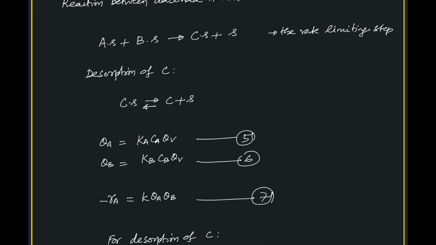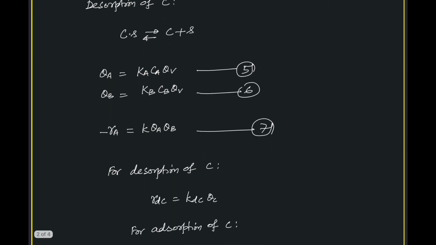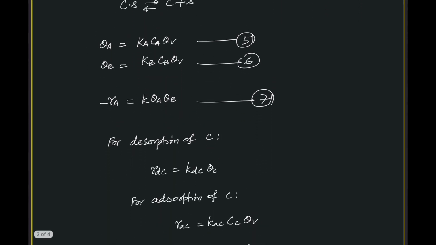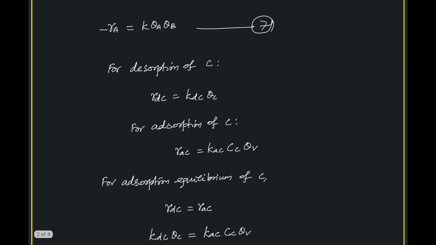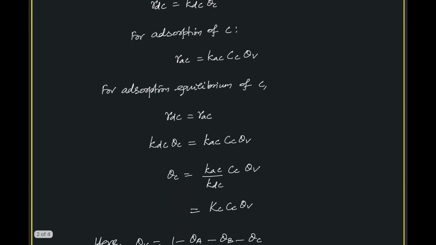this is forward is desorption, reverse is adsorption, which will also happen, because except the rate limiting step, all the other steps are in equilibrium. So this is an equilibrium step, which means the forward step of desorption and the reverse of adsorption both will occur at the same rate. So already we have this theta A, theta B. Now theta C can also be written similarly, which is theta C equal to Kc Cc theta V.